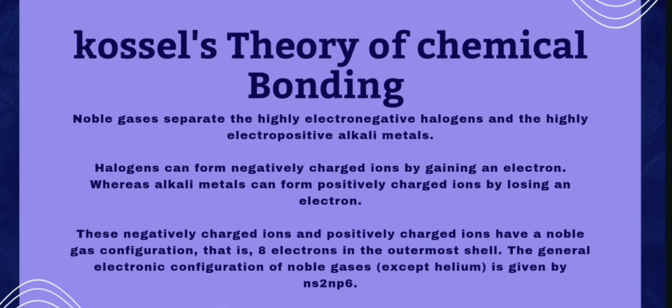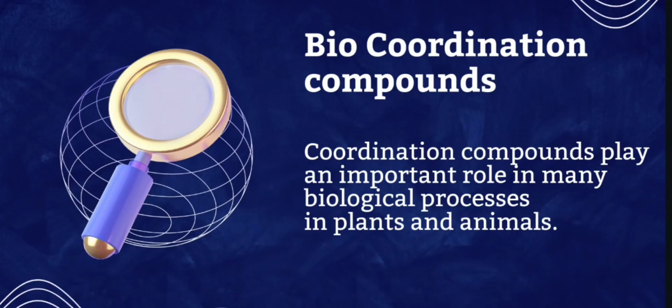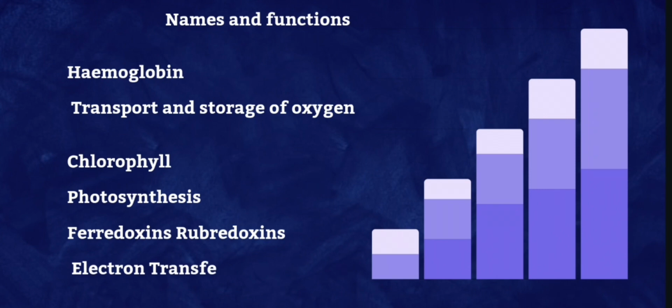Biocoordination compounds. Coordination compounds play an important role in many biological processes in plants and animals. Names and functions. Name: hemoglobin. Its function is to transport and store oxygen. Chlorophyll. It functions in photosynthesis. Ferredoxins and rubredoxins. The function of ferredoxins and rubredoxins is electron transfer.